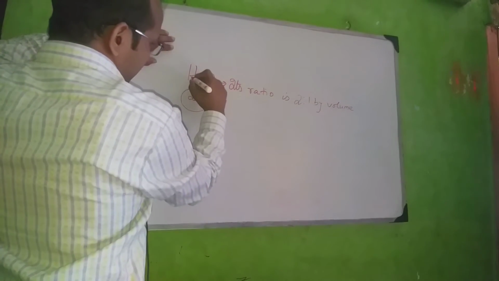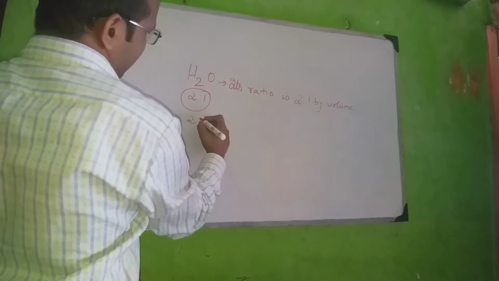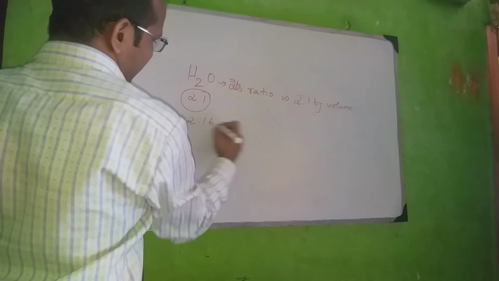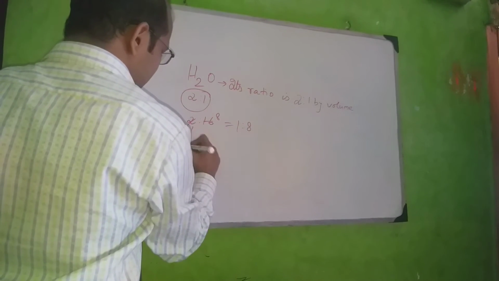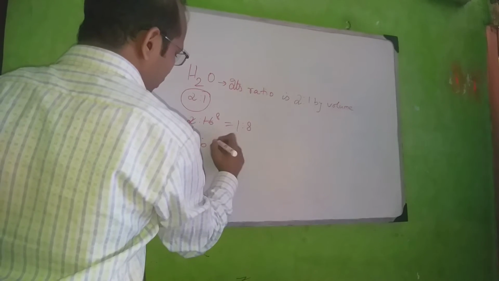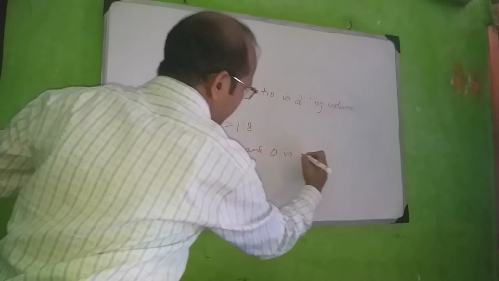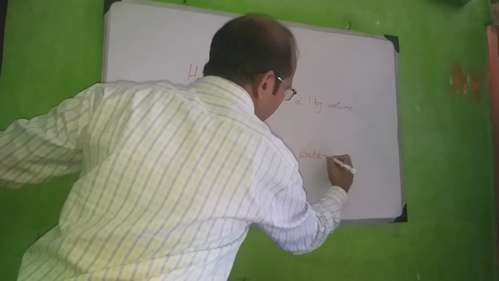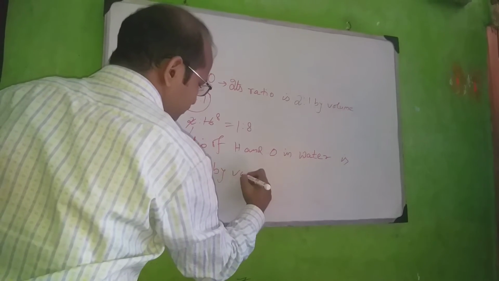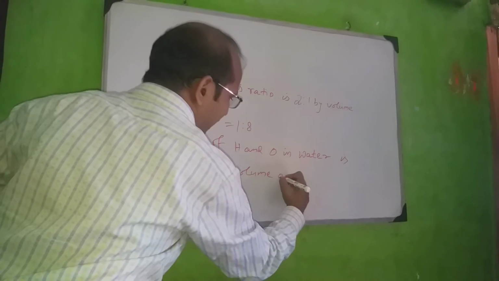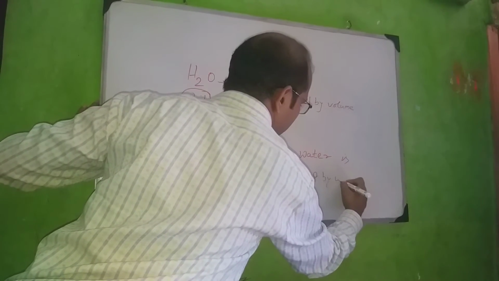And by weight, its weight will be 2, and oxygen's weight is 16. We can cut this by 2: 2 by 2 is 1, 16 by 2 is 8. So 1:8 is the ratio of hydrogen and oxygen in water by weight. The ratio of hydrogen and oxygen in water is 2:1 by volume and 1:8 by weight.